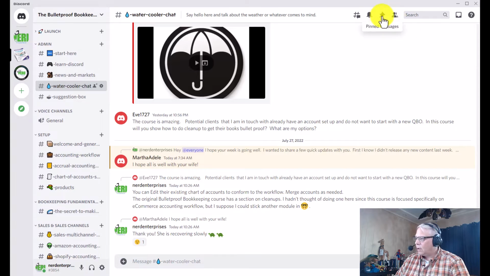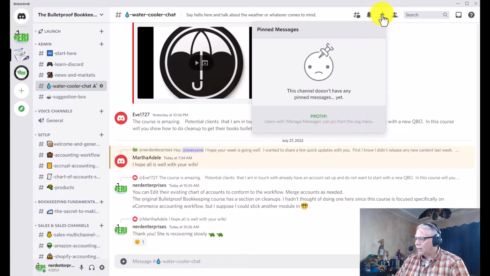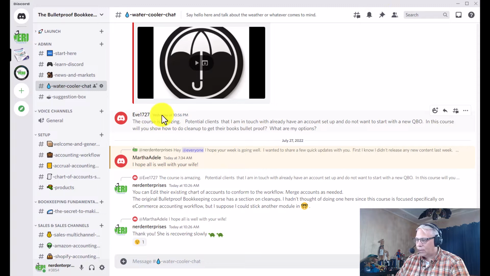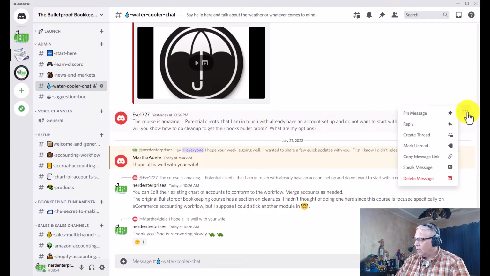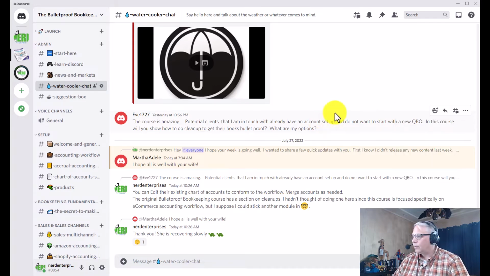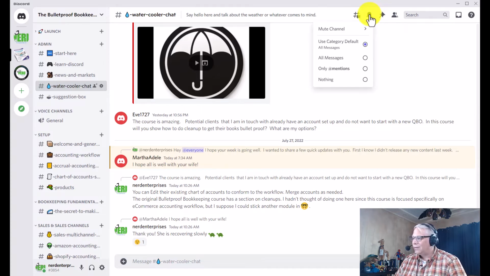Over here is a way to access pinned messages. We don't have any yet, but let's say I wanted to pin Eve's message. I click the ellipsis and I choose pin message. I believe, again, everybody has the permission to do that. If not, let me know and I will fix that. Here you can get into your notification settings, so you can decide whether you're notified about all messages or only mentions, or maybe you don't want to be notified about anything. So choose that option here.